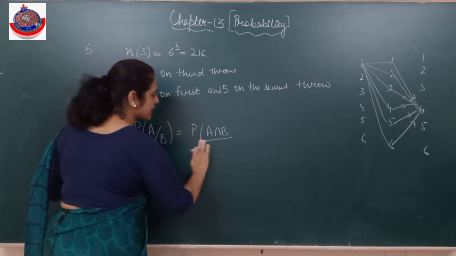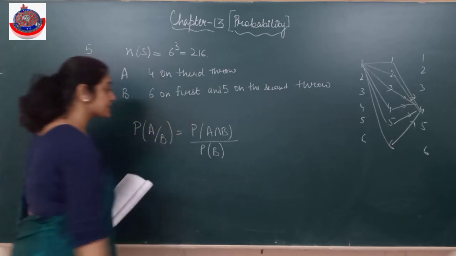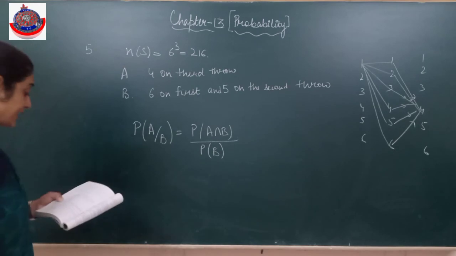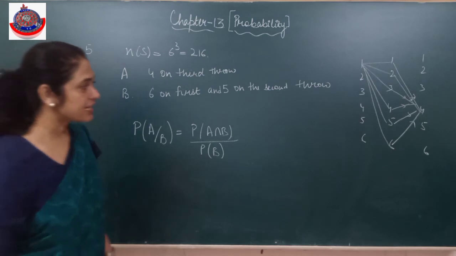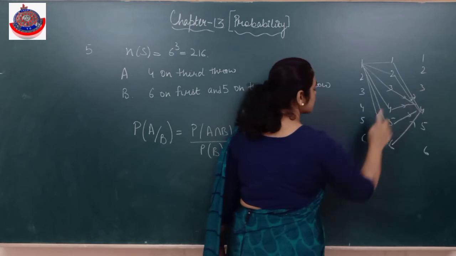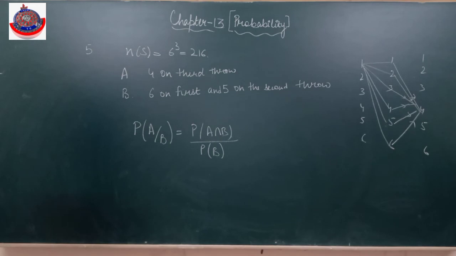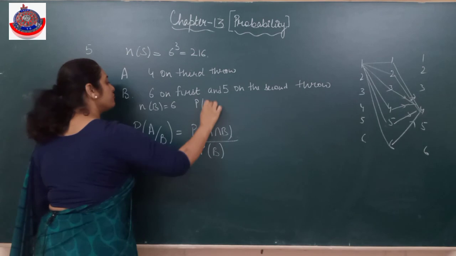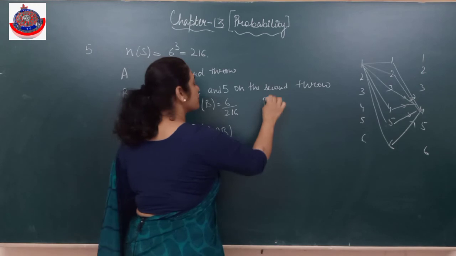मुझे as such I am not concerned with probability of A. I need probability of A intersection B and probability of B. But जब तक A नहीं आएगा, B नहीं आएगा, intersection नहीं आ सकता. Is it clear? And B, what is saying B? 6 on first and 5 on second. That means 6, 5, 1, 6, 5, 2, 6, 5, 3, 6, 5, 4, 6, 5, 5, 6, 5, 6. Is it clear? So how many events would be favoring it? Number of elements in B would be 6, that's for sure. So probability of B is going to be 6 by 216. Clear?